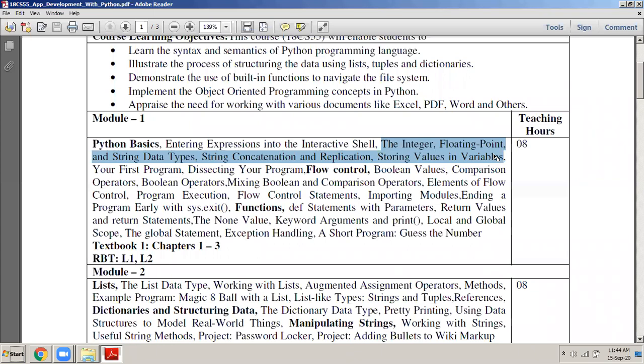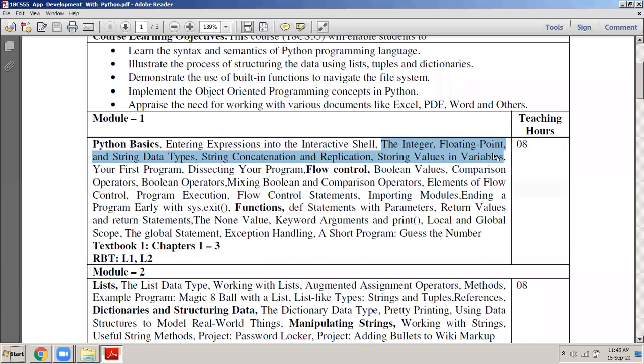Okay, the world understands it in a different way. I need not make it so complicated, but this is how I thought I should explain it to you. What is the meaning of a programming language handling a data type? If I declare a variable in any programming language, and if I'm able to store a value of integer data type into that variable, that programming language can handle integer values. Similarly, if I'm able to declare a variable and store a floating point value, then that programming language can handle floating point data.